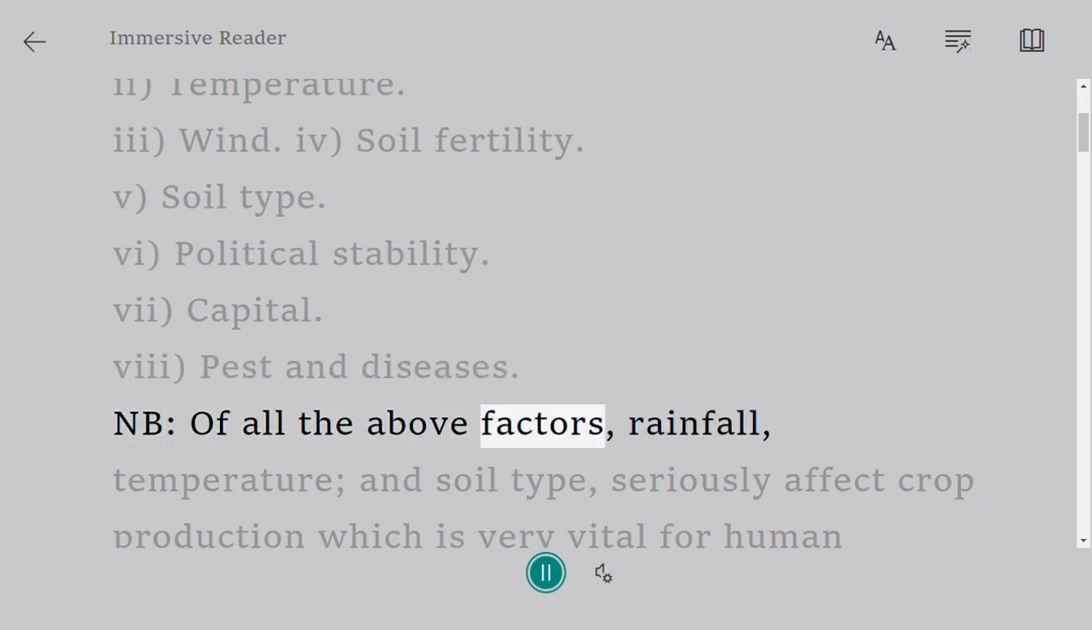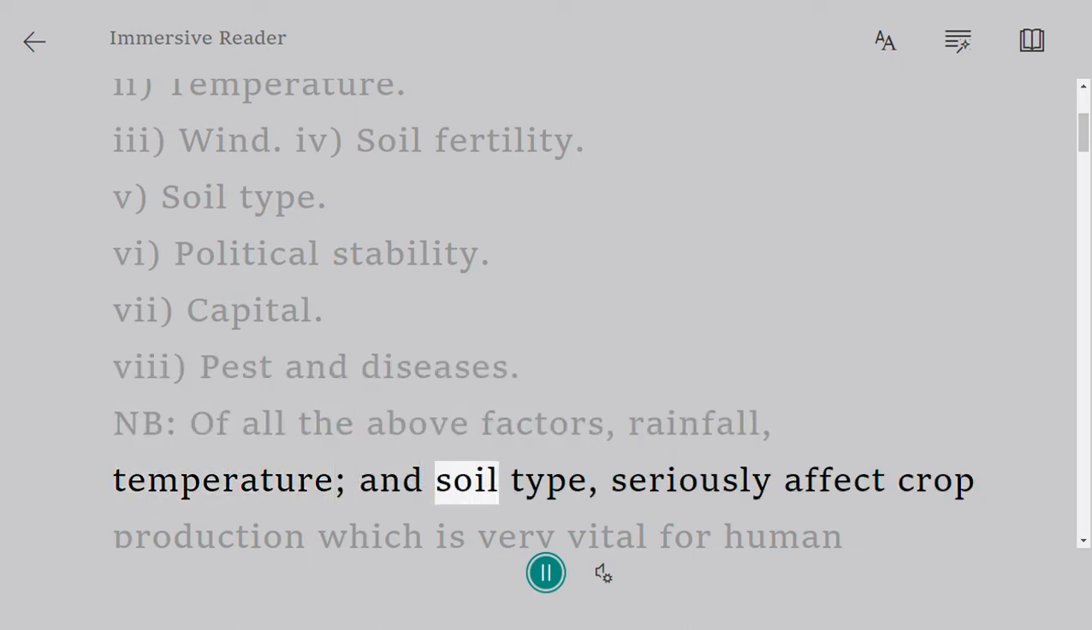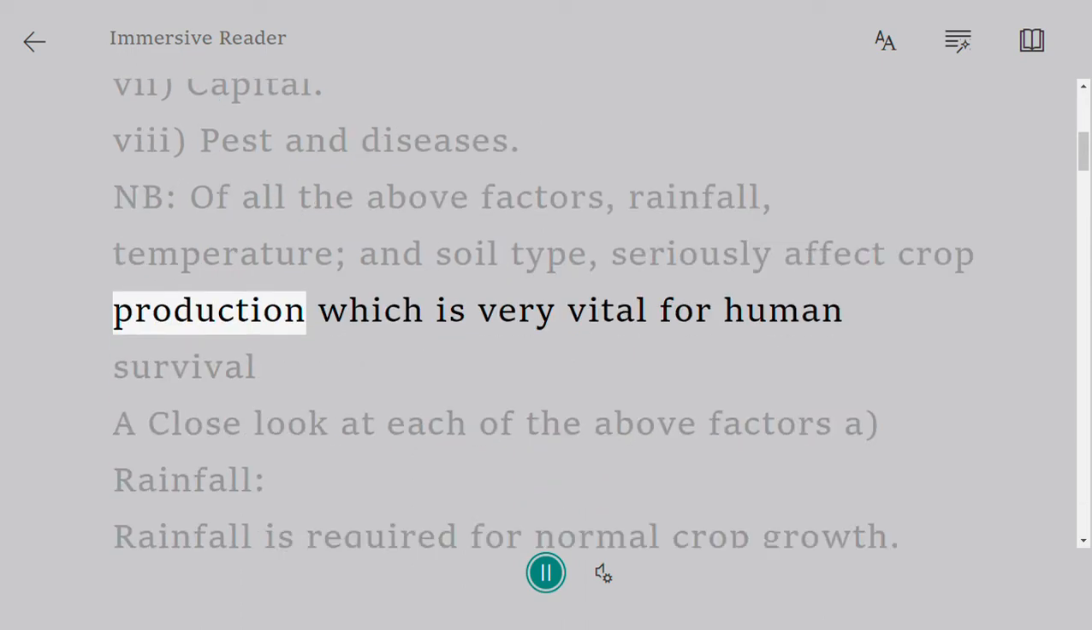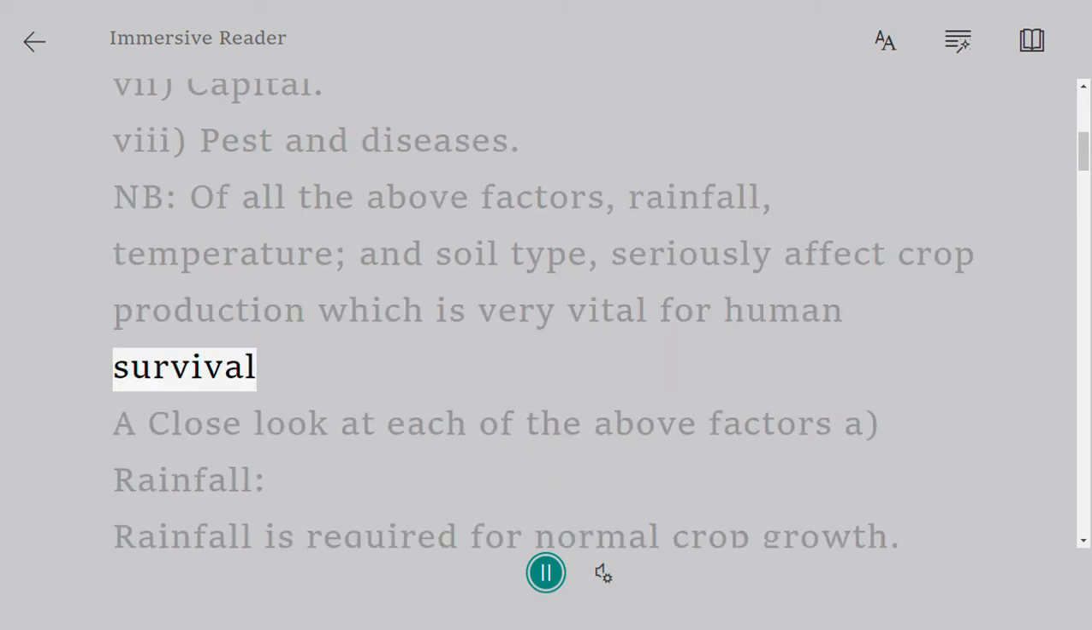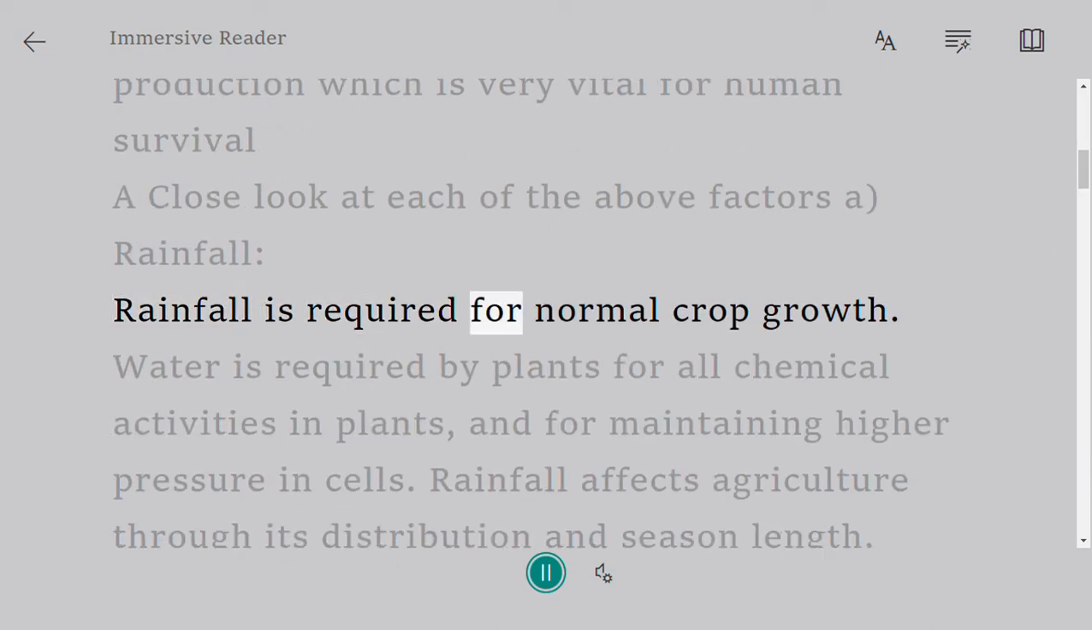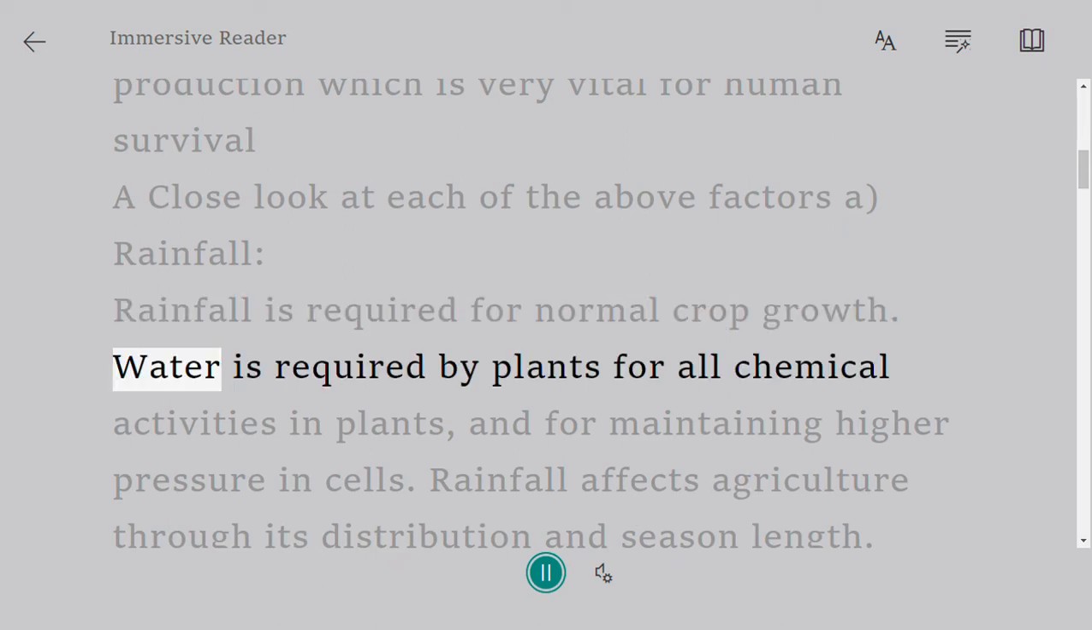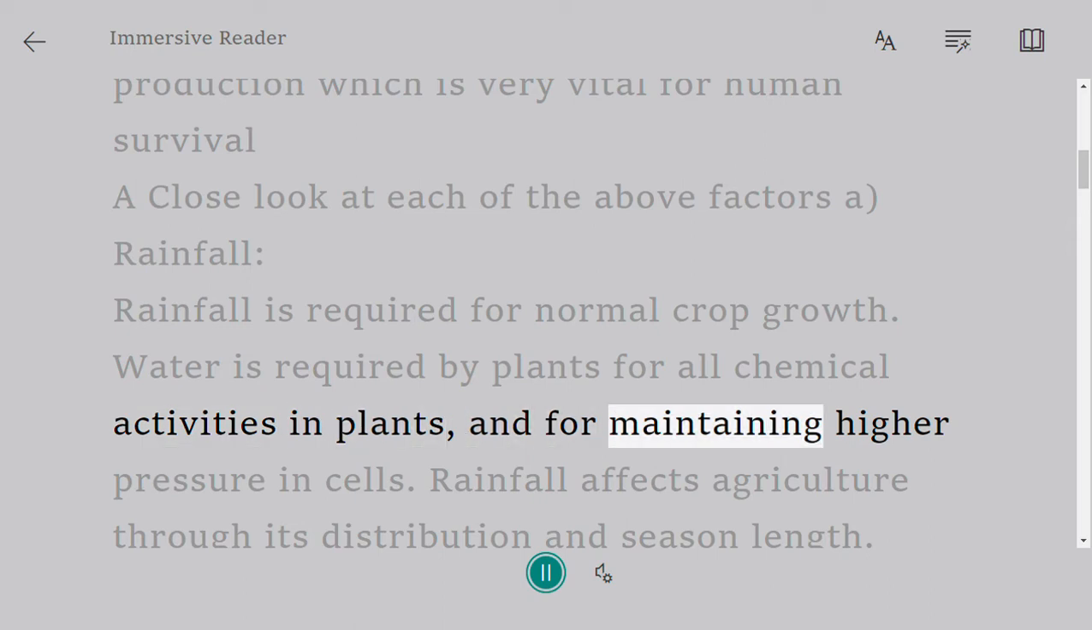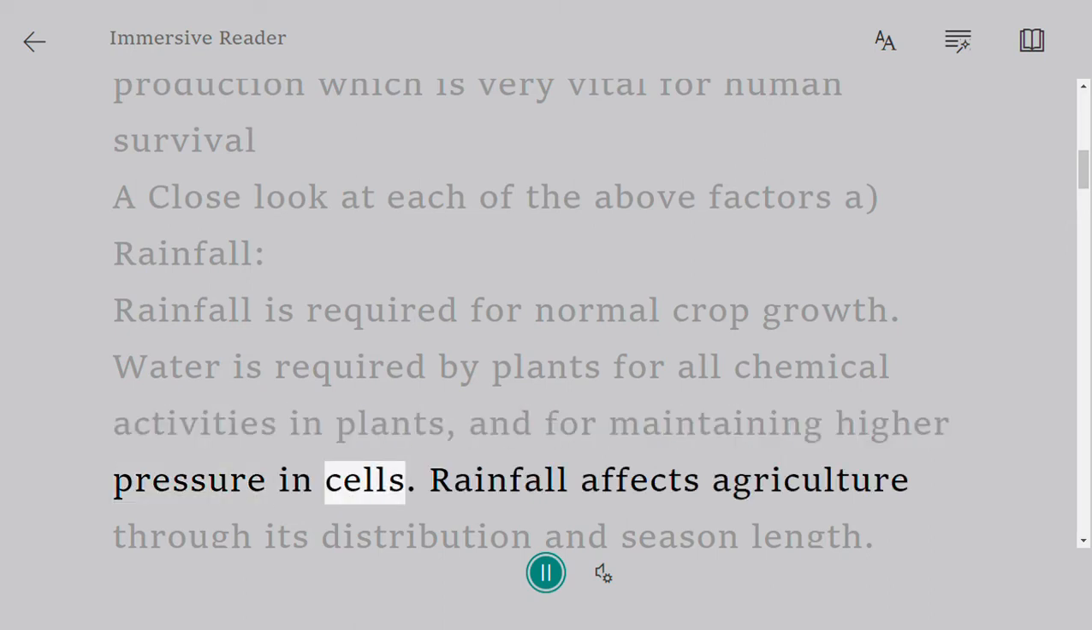NB. Of all the above factors, rainfall, temperature, and soil type seriously affect crop production, which is very vital for human survival. A close look at each of the above factors. A. Rainfall. Rainfall is required for normal crop growth. Water is required by plants for all chemical activities in plants, and for maintaining higher pressure in cells.